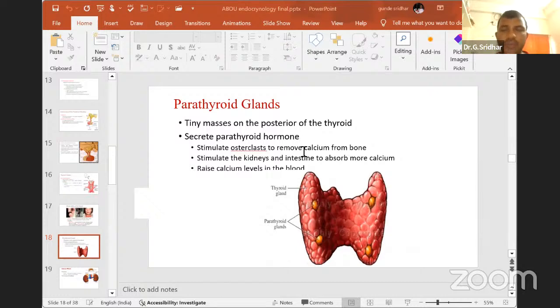They release parathyroid hormone, which stimulates calcium metabolism and calcium release from bone, and stimulates the kidney and intestine to absorb calcium, also raising the calcium level in our body.